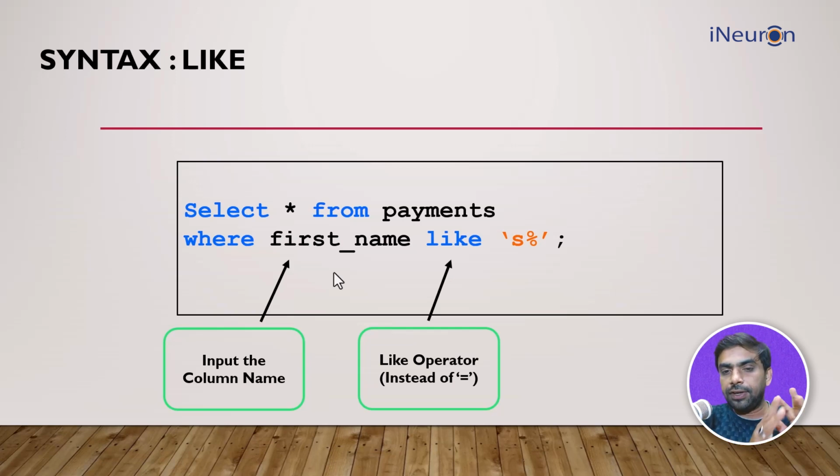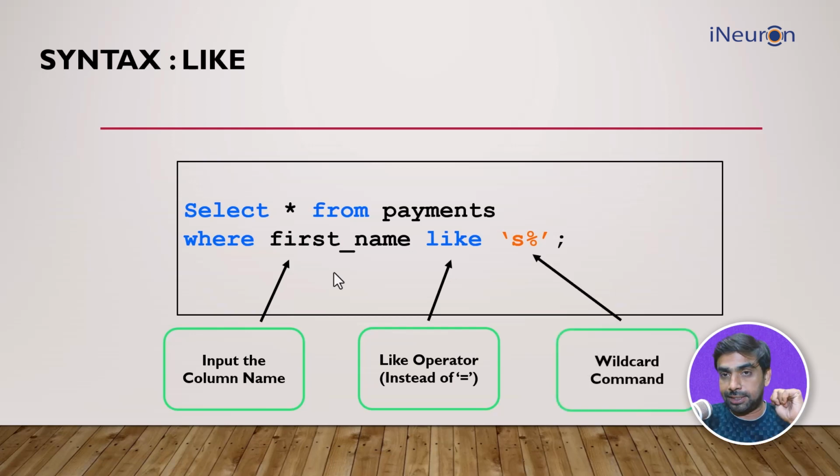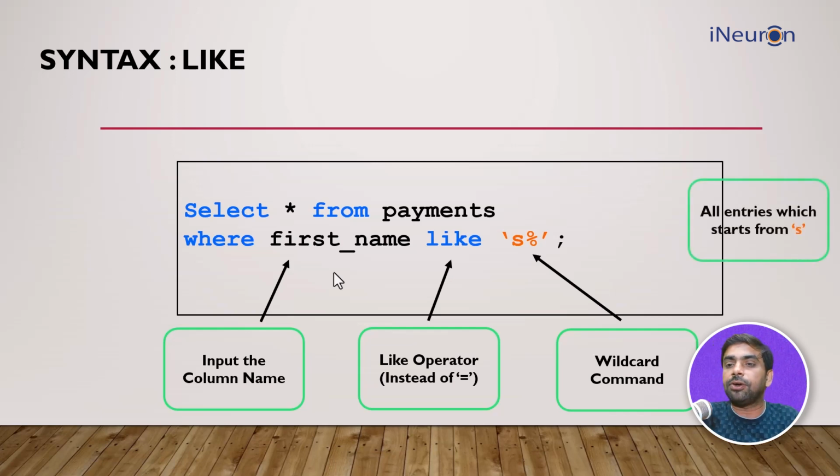I just want everybody in the range where the first name starts with S, with any number of characters after that. So I'll use the wildcard along with LIKE, which is my percentage here. So 'S%' would mean reflect all the elements which start with S, and after S there can be any number of characters. That is the meaning of S percentage: it fetches all the entries which start with S and can have any number of characters after that.